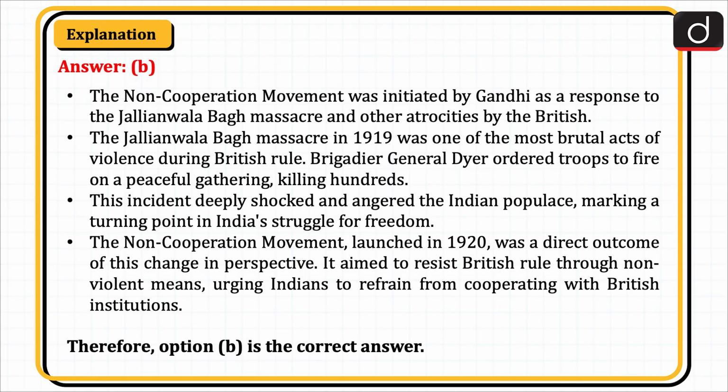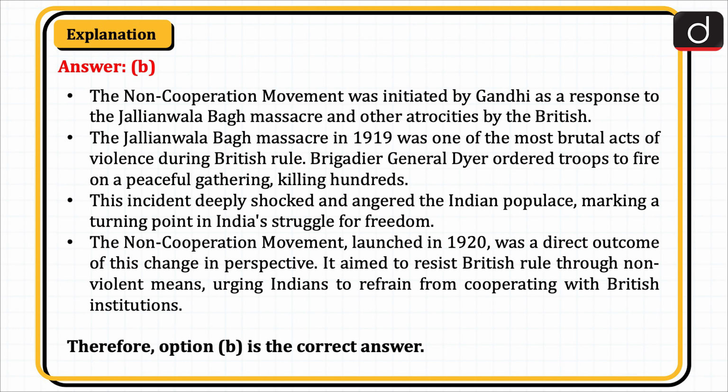The non-cooperation movement was initiated by Gandhi Ji as a response to the Jallianwala Bagh massacre and other atrocities by the British. The Jallianwala Bagh massacre in 1919 was one of the most brutal acts of violence during British rule. Brigadier General Dyer ordered troops to fire on a peaceful gathering, killing hundreds. This incident deeply shocked and angered the Indian populace, marking a turning point in India's struggle for freedom.